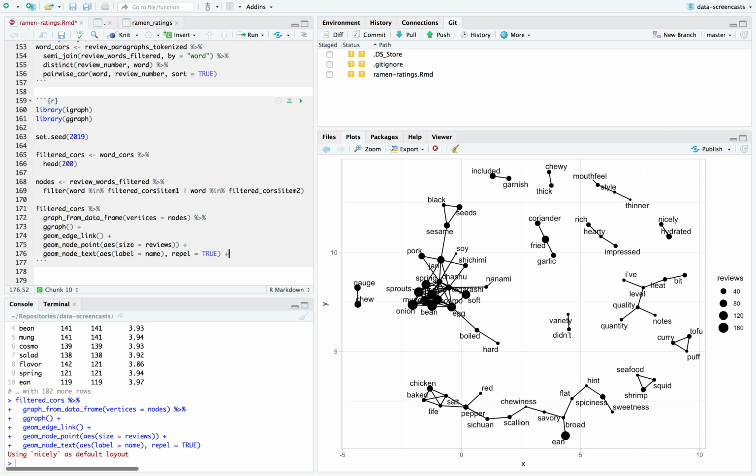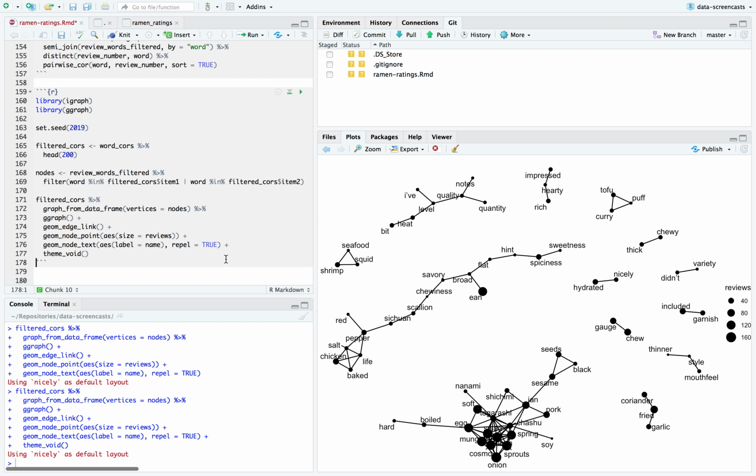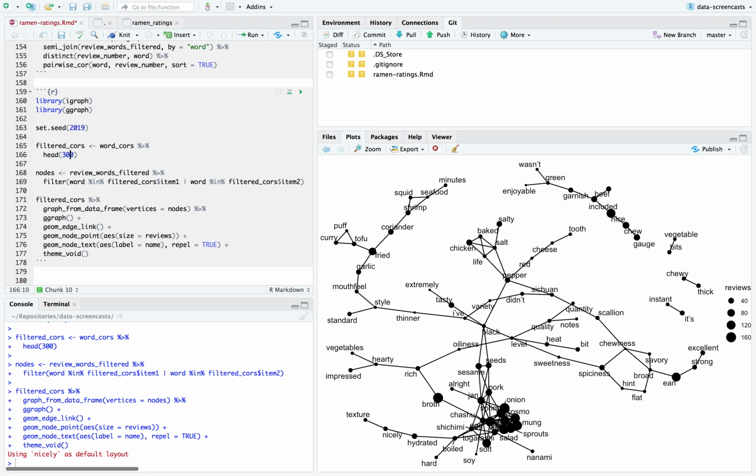I can also do a theme void, which is my most often common operation. Yeah, and I would say it's a little bit better of a scatter plot. I love how it shows like pepper matches Szechuan, matches scallion, matches chewiness, savory, broad. It's quite an interesting shape of the network. Then we have this batch of things, mung sprouts. It looks like it's a group of ingredients. Actually makes me think that 200 connections is not quite the right number. Yeah, I kind of like this graph. It shows one really heavy cluster and kind of spreads out from there.